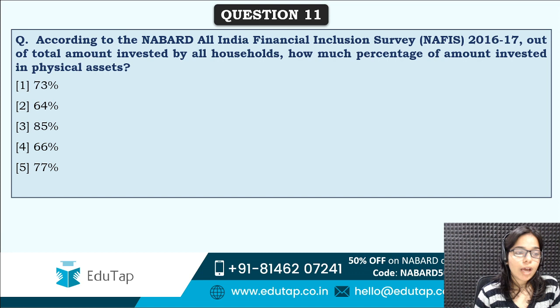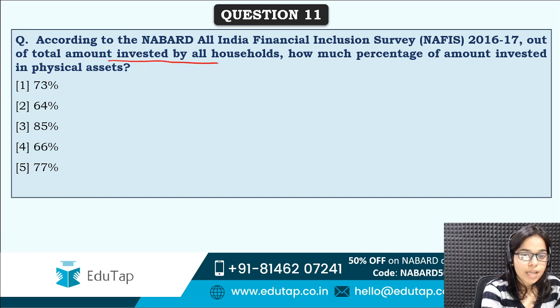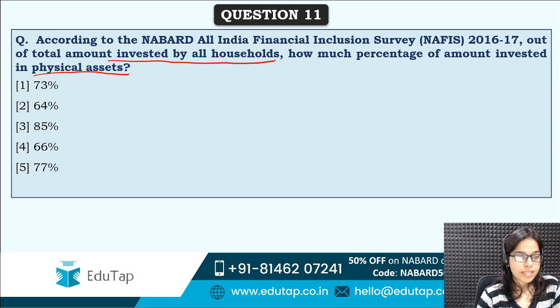Next is, according to NAFIS, out of the total amount invested. So now investment is asked, total amount invested by all households, how much percentage of amount invested in physical assets? So most of the people want to invest in physical assets. As you can see, that number is very high here.